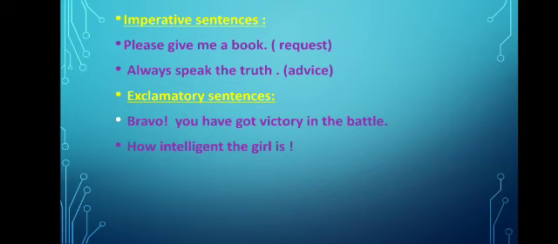Because a double interrogative sentence structure is: at first we use a question word, then a helping verb, and then the subject. But here, after the question word how, the helping verb is not there. So this sentence is not a double interrogative sentence. It is an exclamatory sentence because it shows surprise.